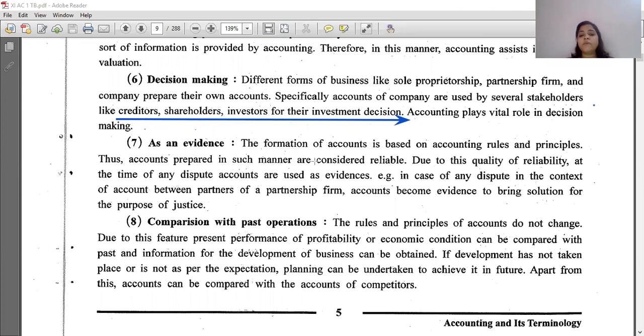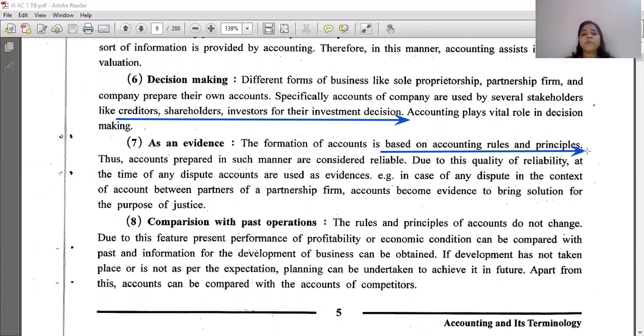The formation of accounts is based on accounting rules and principles. Thus, accounts prepared in such a manner are considered reliable. Due to this quality of reliability, at the time of any dispute, accounts are used as evidence, right? In case of any dispute in the context of accounts between partners of a partnership firm, accounts become evidence to bring a solution for the purpose of justice.